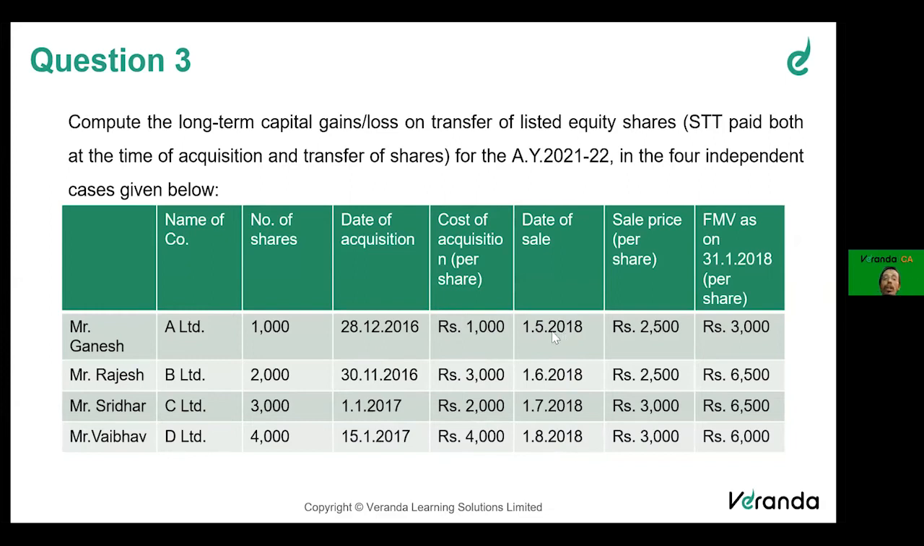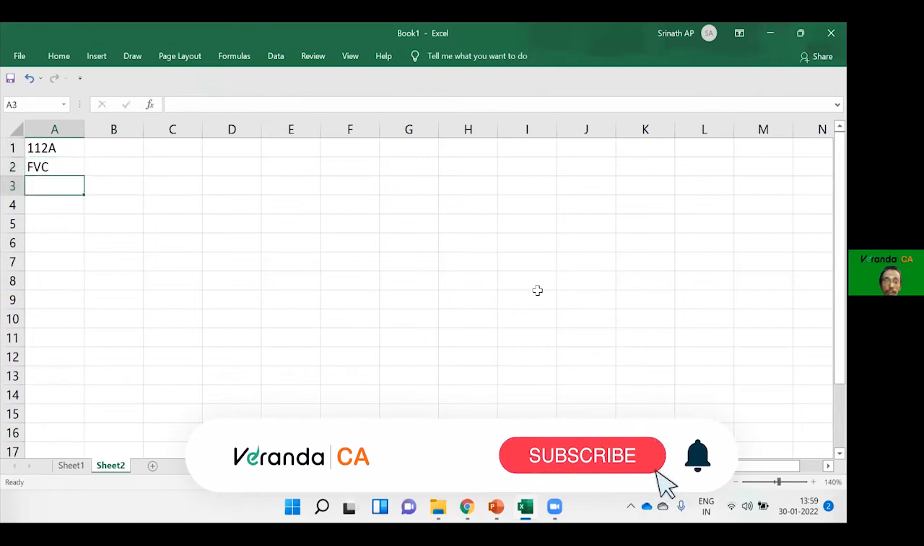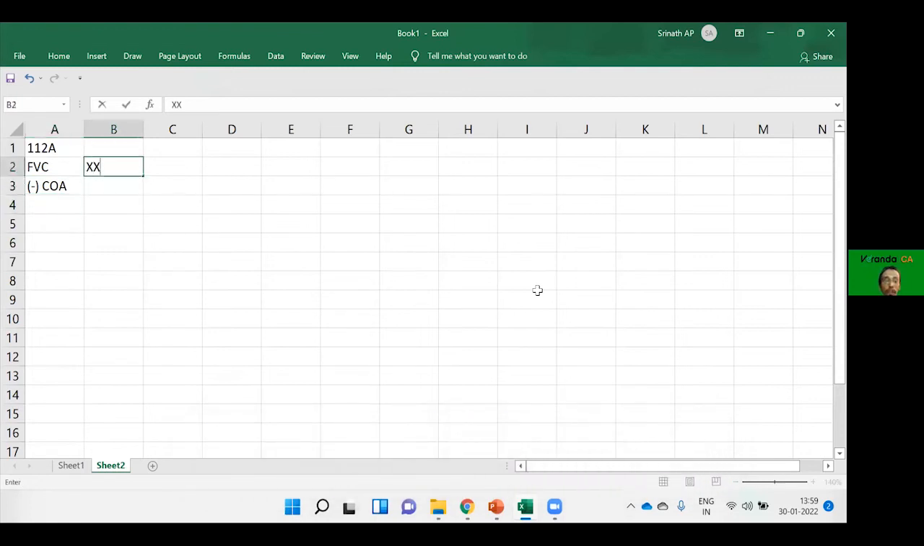Now, how do we compute the long-term gain? Section 112. How do you compute? You will take the full value of consideration, and from there you will reduce the cost of acquisition. Long term only, but still no indexation.